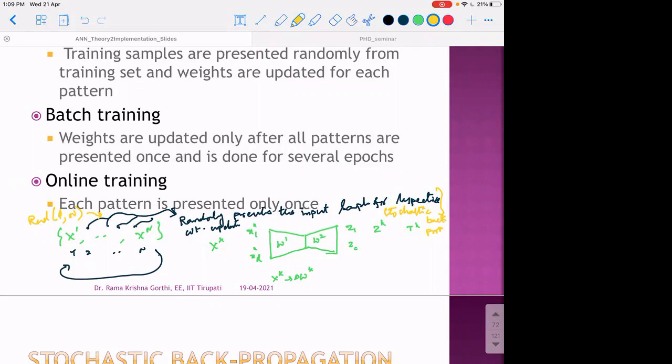Similarly, for each sample we present, we compute a delta k, and then we update the weights of the neural network at that time instant itself. In this case, each delta w k is updated at that instant itself.